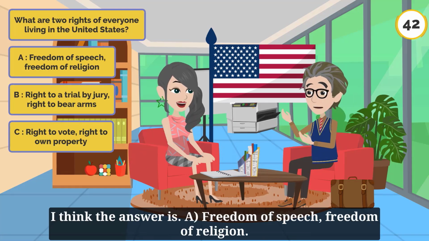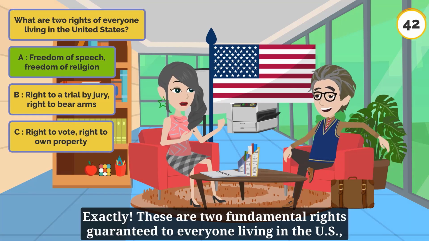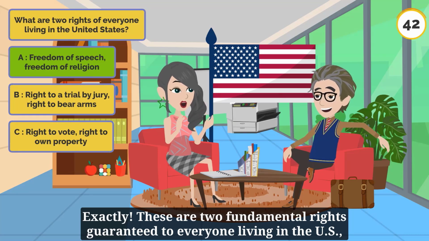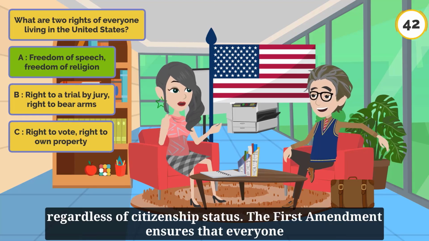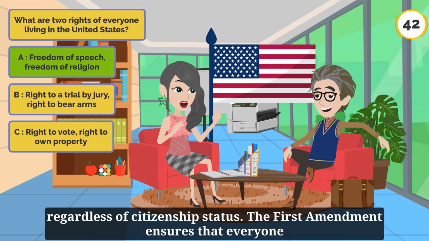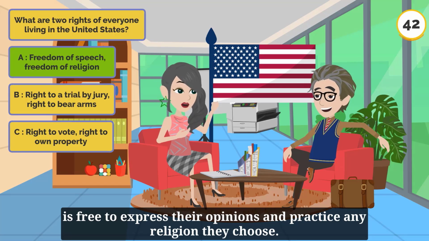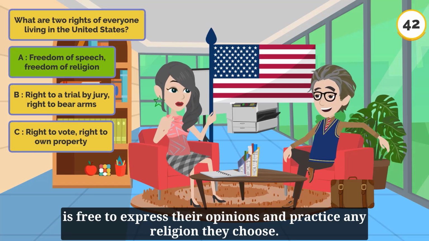I think the answer is A. Freedom of speech, freedom of religion. Exactly. These are two fundamental rights guaranteed to everyone living in the U.S., regardless of citizenship status. The First Amendment ensures that everyone is free to express their opinions and practice any religion they choose.